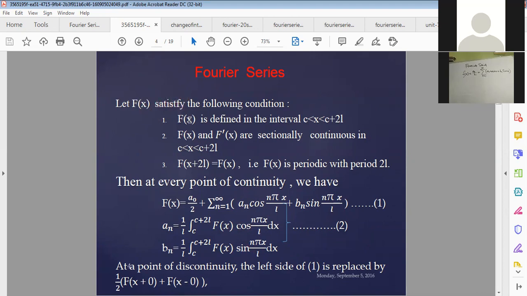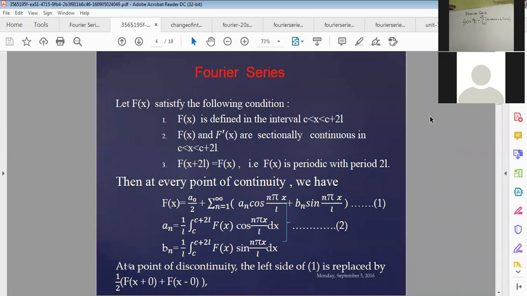What is a Fourier series? On the board, I have shown the conditions. The function f of x must satisfy three conditions.